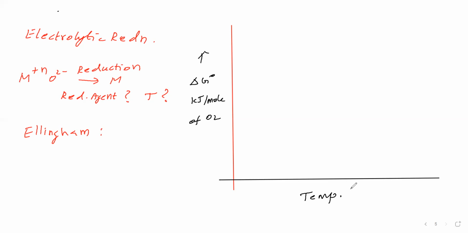Now we will see the graph for one equation, that is magnesium combining with oxygen to give magnesium oxide. For that we will see the graph. The graph comes like this, then goes like this.